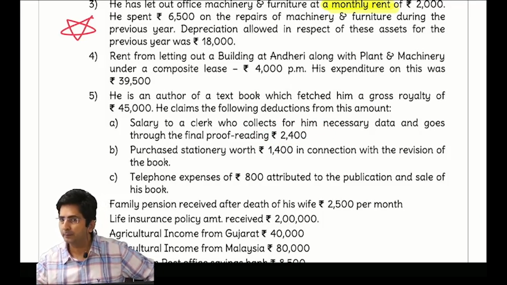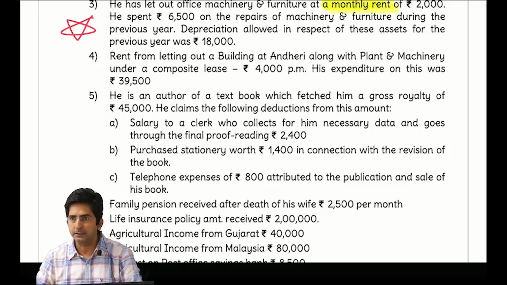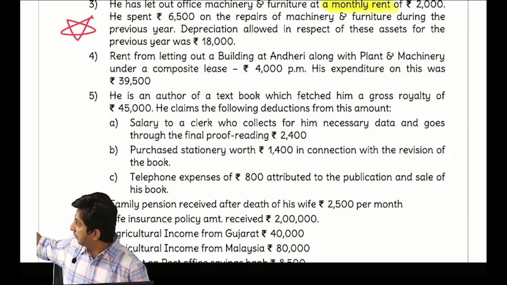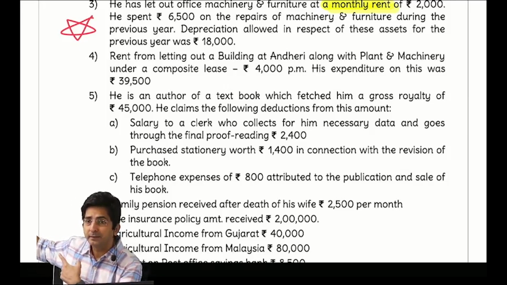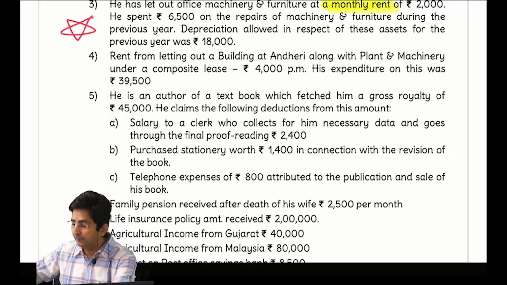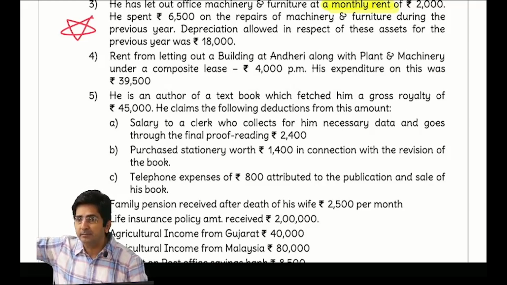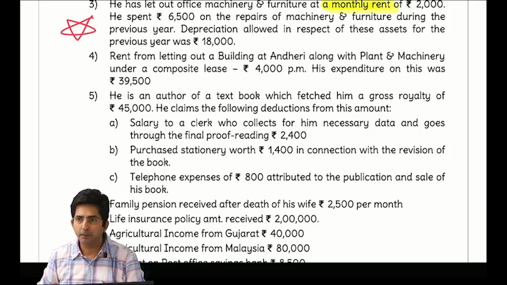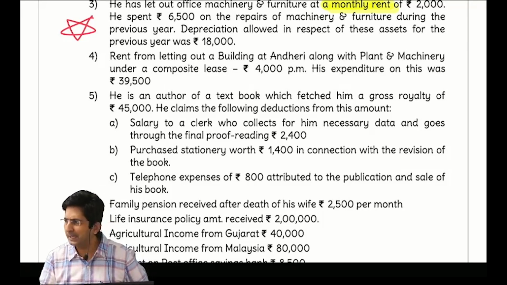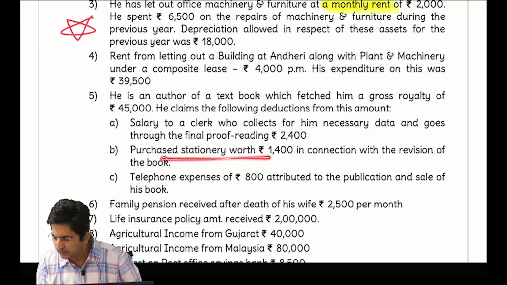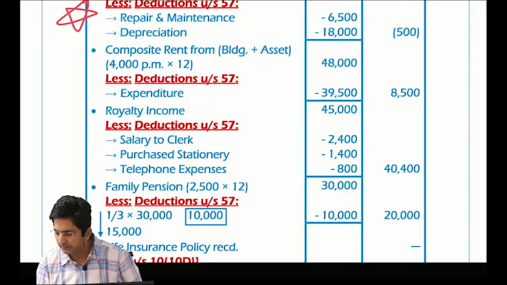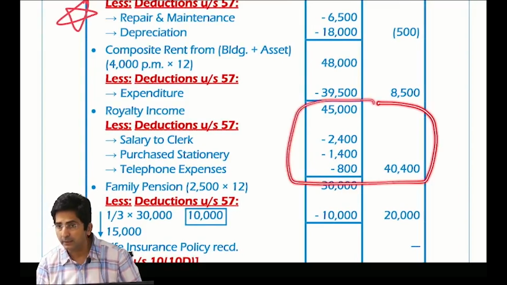You know what is proofreading? It means after the typing is done, we ask someone to check, is there any printing mistake? Like in my question book you saw there was one printing mistake, gold monetization scheme, it was by mistake written 2016, but if I give it for proofreading, they will check the mistakes. So proofreading is a procedure in which the typed matter is checked by someone, but for that we have to give salary. So okay, it's an expense, so minus it. Then stationery expense, that also you minus. Telephone expense, that also you minus. Minus everything. So after you minus everything, your answer should be this much, 40,400.